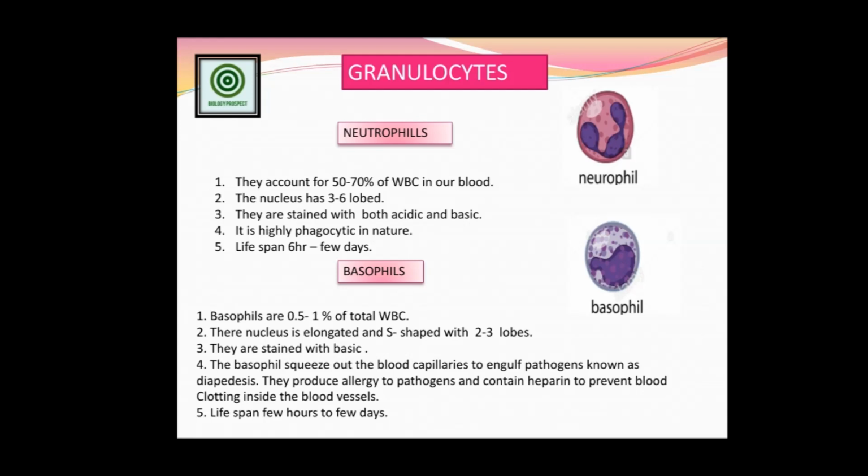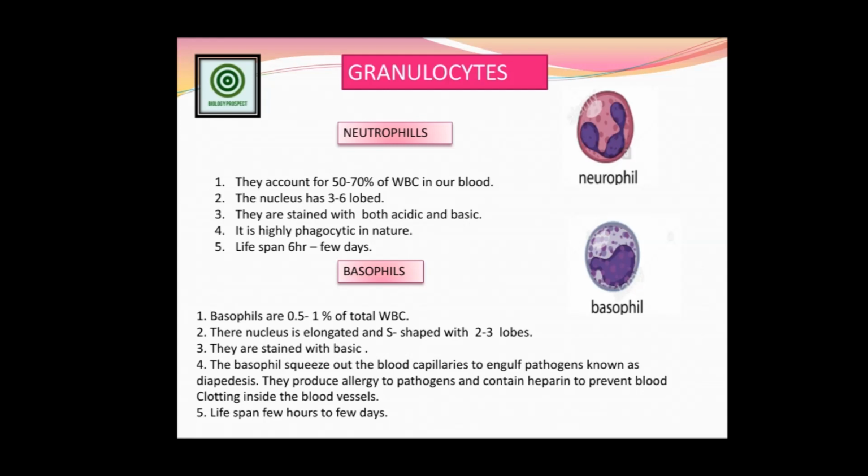Second point, on the basis of the structure of the nucleus we can easily identify the different types of WBC cells. When I explain one by one, you can understand the visible nucleus differences. The first part of the granulocytes is the neutrophils. So what is neutrophils? Friends, neutrophils actually stain for both the acidic and the basic. Acidic, that is eosin, and basic color, that is methylene blue. These are the 2 types of colors we use to identify the cells in our blood.